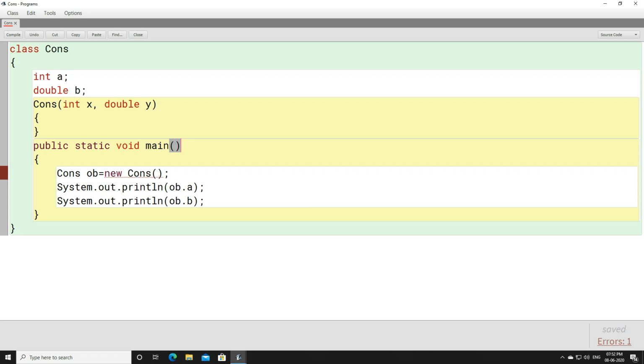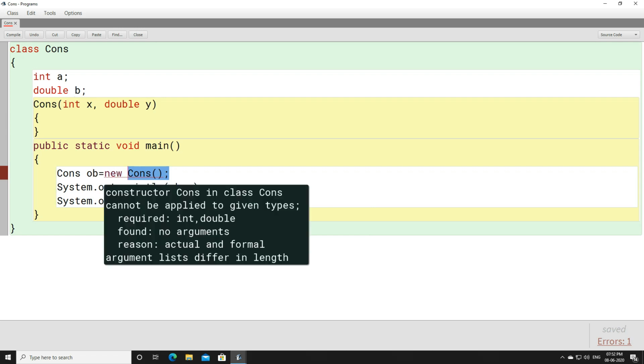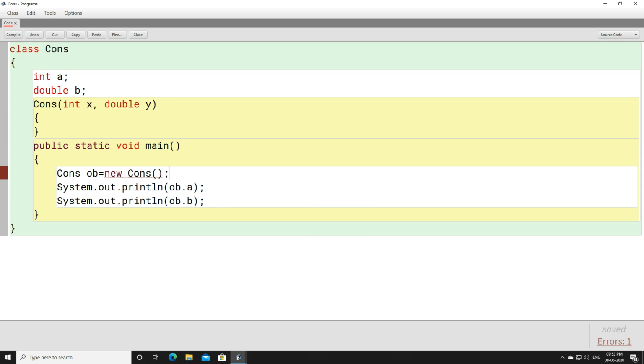Here we have a parameterized constructor, but here we are using a default constructor. Both are not matching. There is a difference between a default constructor and a parameterized constructor. That is the reason you are getting an error.